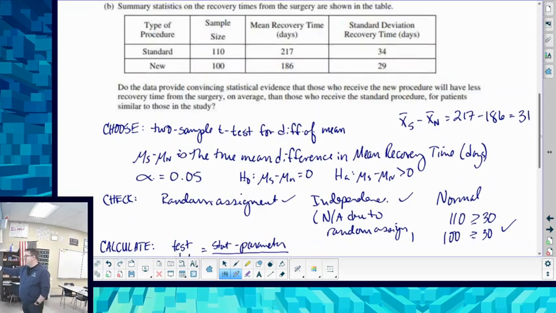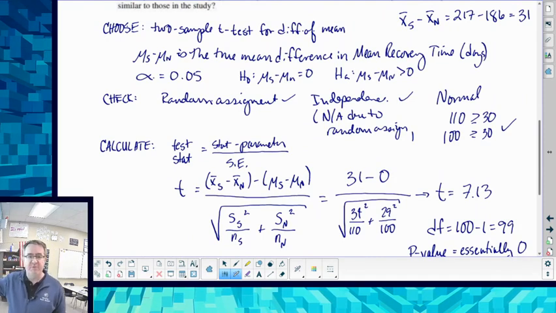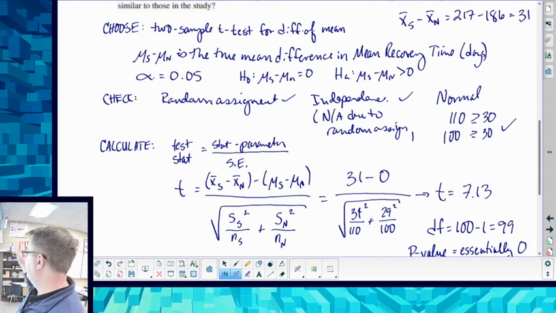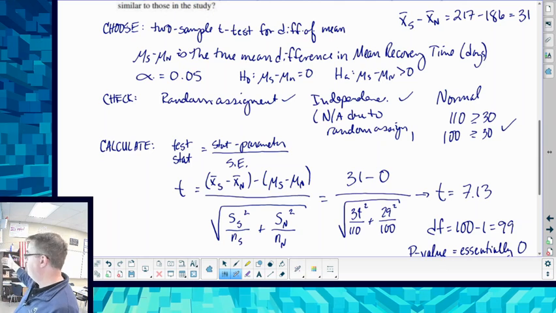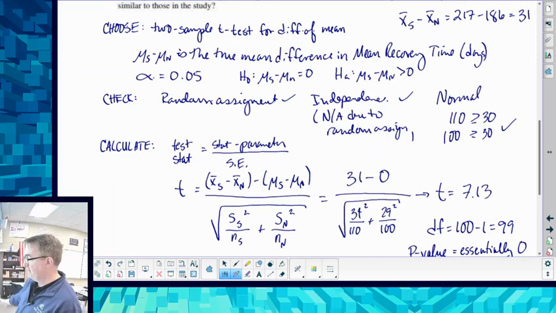So to check things out, we need to have random assignment. That's great. We don't have to worry about independence because we have random assignment. That takes care of it. And then last but not least, it is normal. Both samples are bigger than 30, so we can go from that. We don't have to look at the data itself.